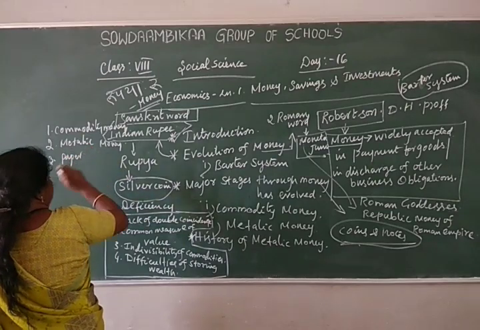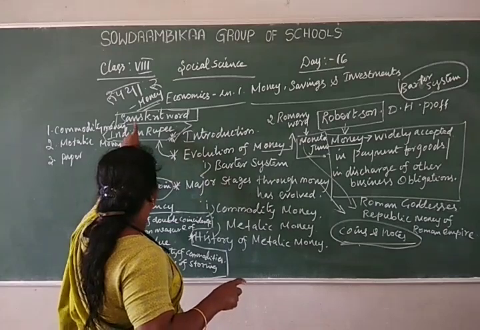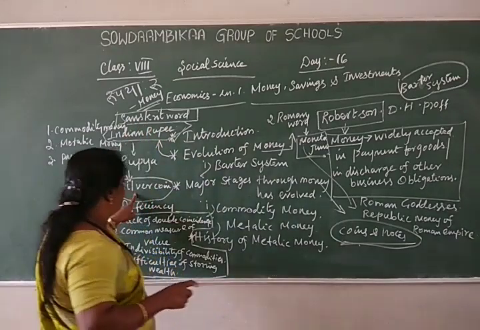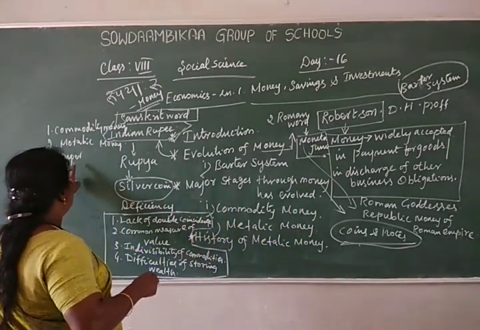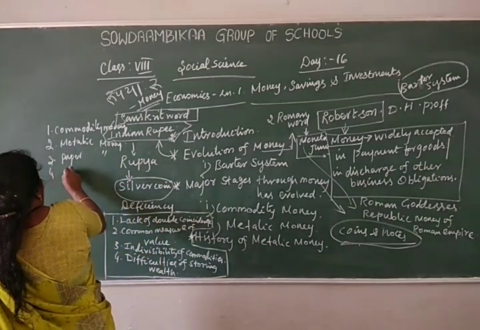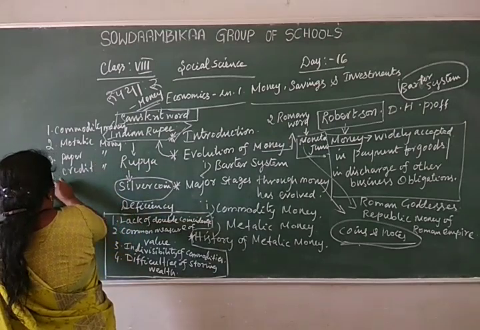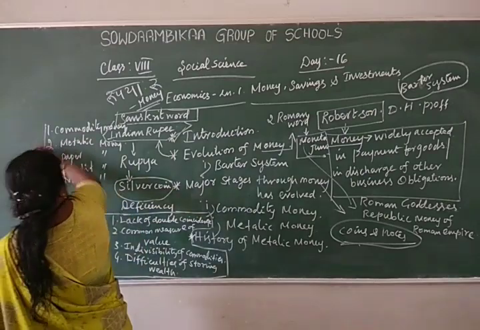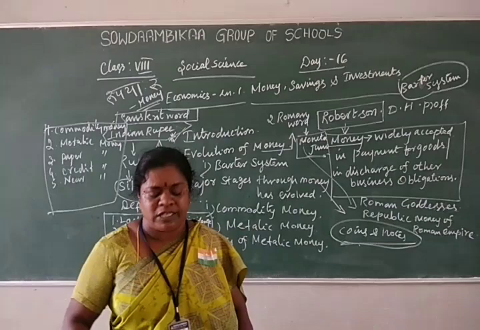Already I told you about the Indian rupee: first they used a word derived from the Sanskrit word rupiah. Rupiah means silver coin. Coins changed into notes. Notes were made of paper. That is called paper money. And fourth, they used credit money. That is money credited in a bank. That is called credit money. And near money. Like that they used these types of money, following some major stages.